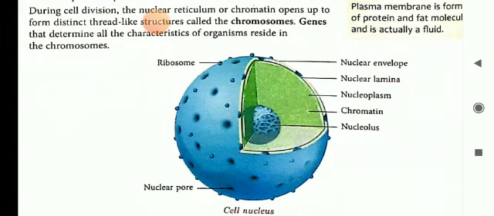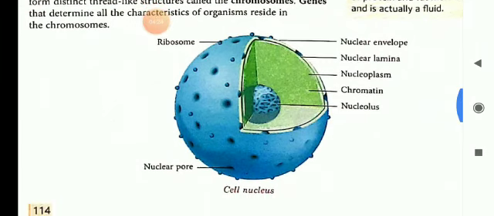which are the units of inheritance. The function of chromosomes is to transfer the characteristics from the parents to the offspring. Offspring means children. The function of chromosomes is to transfer the characteristics from the parents to their children through the genes, which is called inheritance. So the gene is a unit of inheritance in living organisms, and genes control the transfer of hereditary characters from parents to offspring. This means that our parents pass on some of their characteristics and features to us through their genes.